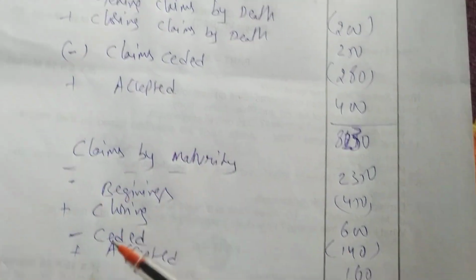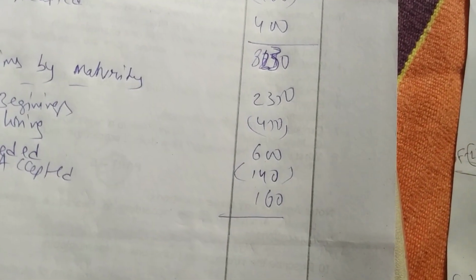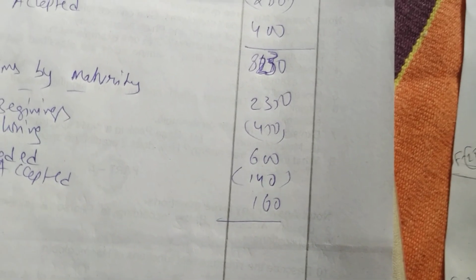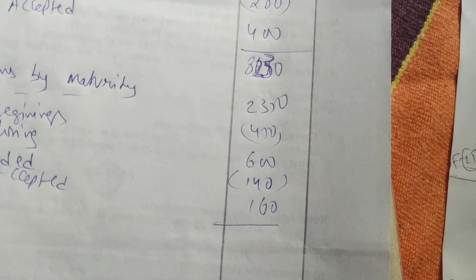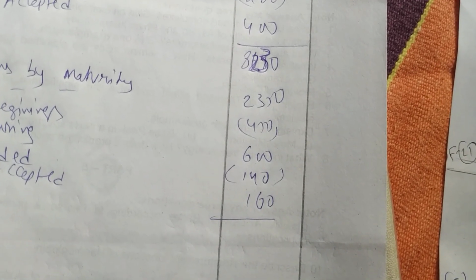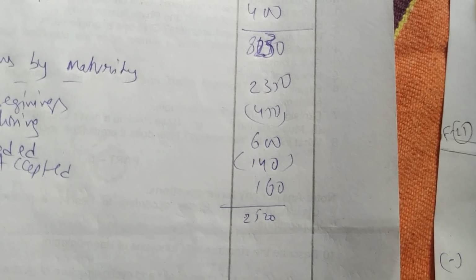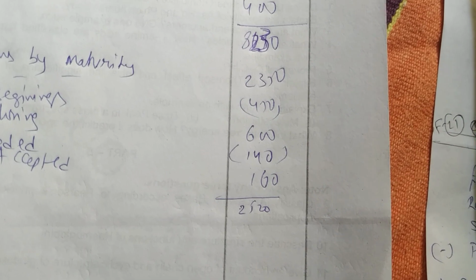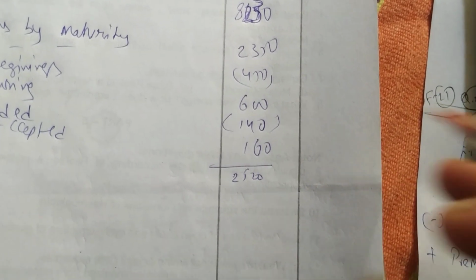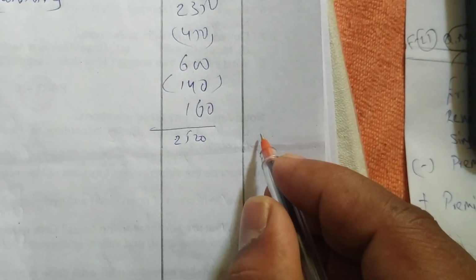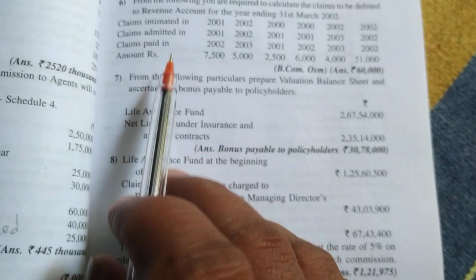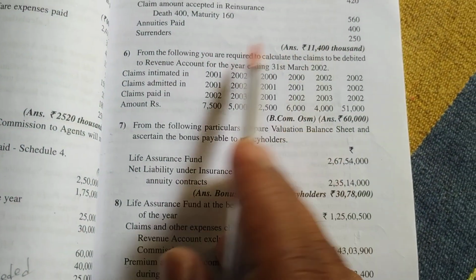Okay, same as we have done with death, we have to do maturity also. So 2350 minus 450 plus 600 minus 140 plus 160 is 2520. Let me check. 2350 plus 600 plus 160 minus 450 minus 140, 2520. Yes. So we are getting 8230 for death and 2520 for maturity. And some more expenses we are having here, annuity paid and surrenders also. Annuity is 400, surrender is 250.